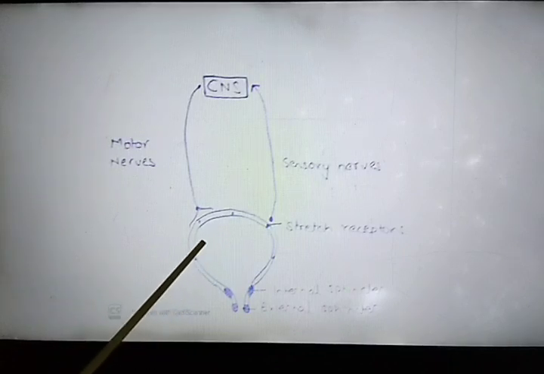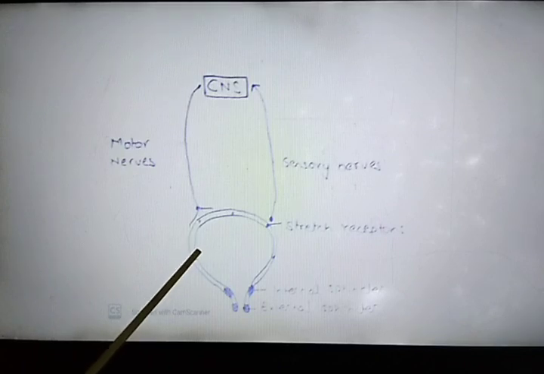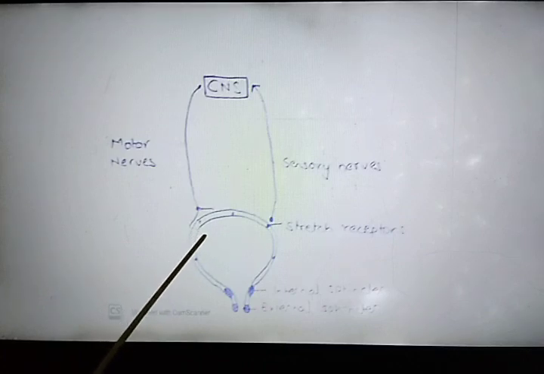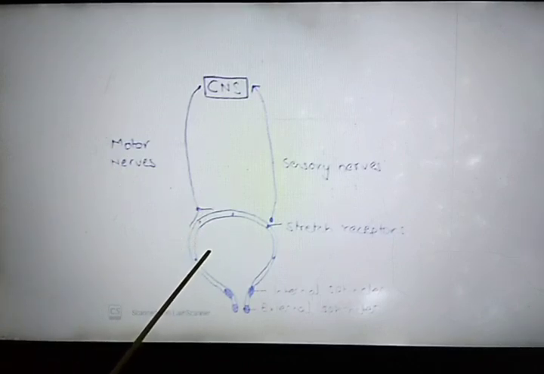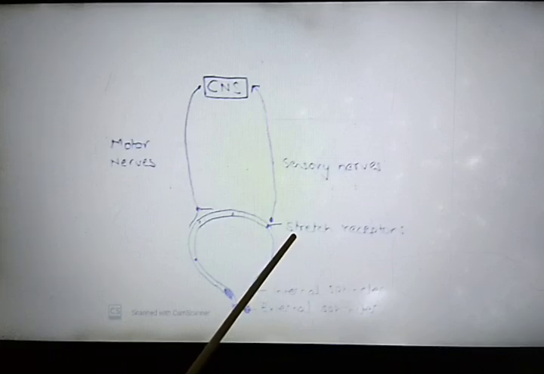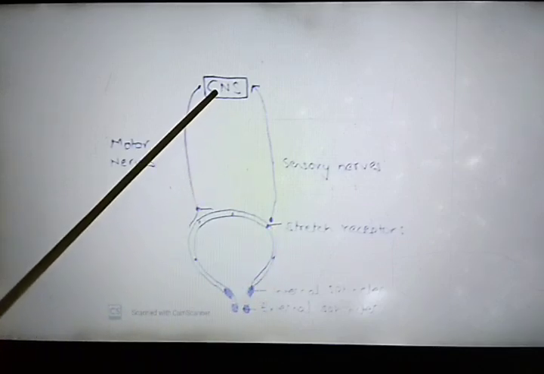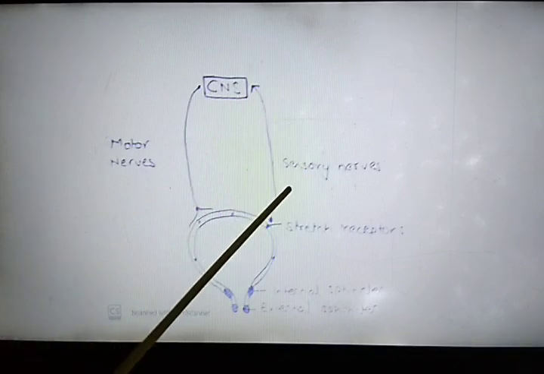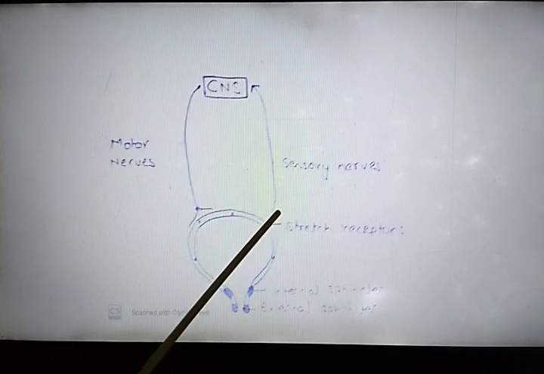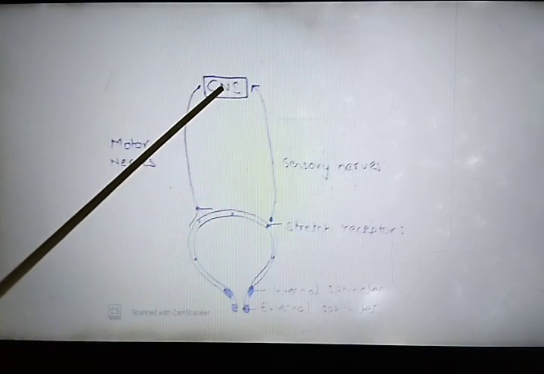When the urinary bladder gets a little more than half filled, around 400 to 500 ml, the urinary bladder expands. The expansion causes the stretch receptors present in the wall of the urinary bladder to send the signal to the central nervous system through sensory nerves.